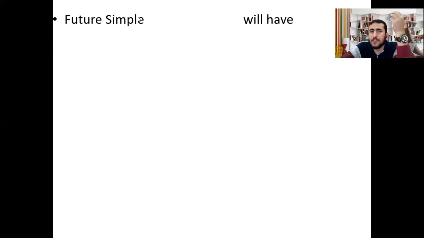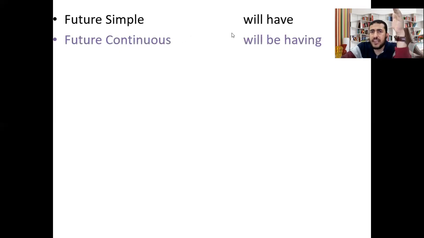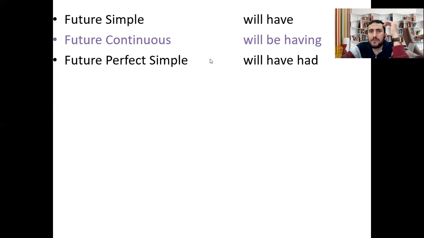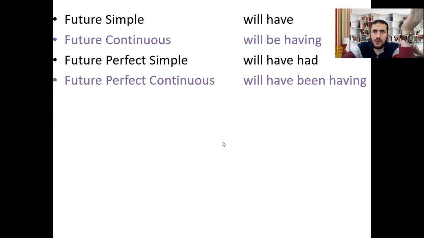In future simple, we use will plus have, will have. In future continuous, will be having. In future perfect, will have plus the past participle of have, that is had, will have had. In future perfect continuous, we use will have been having.